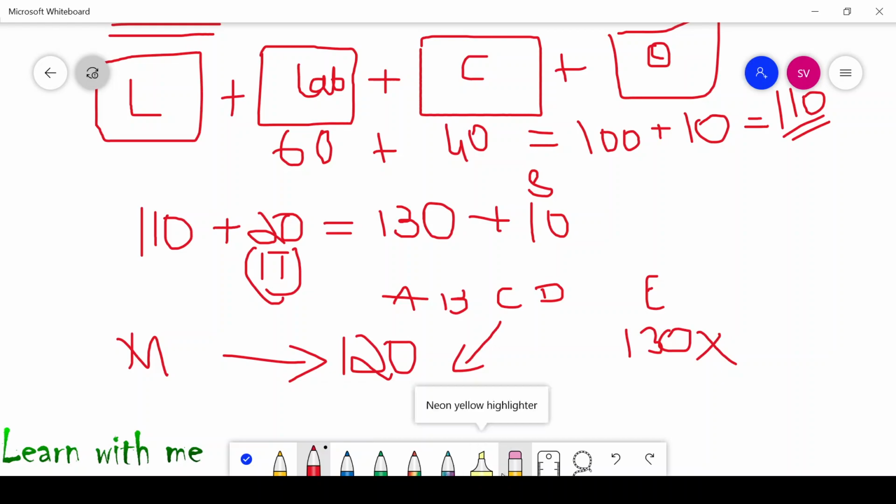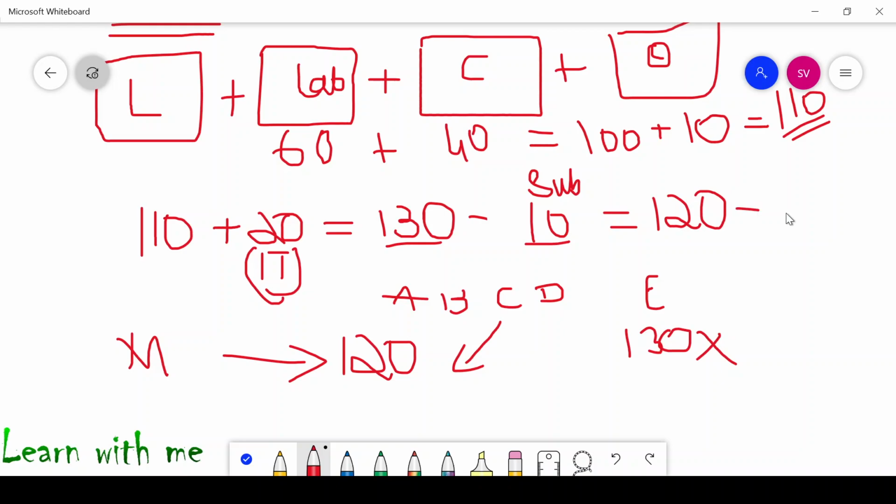Answer. The government is giving what? Subsidy. So if I deduct the subsidy from this amount, from 130, what will I get? I will get 120 rupees. So this is my market price.